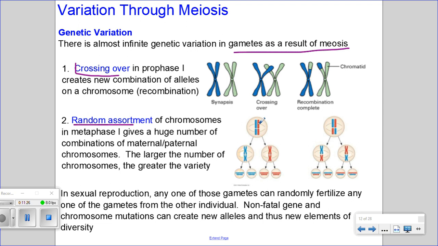The larger the number of chromosomes, the greater the variety of gametes that can be produced. So in sexual reproduction, any one of those gametes can randomly fertilize any one of the gametes from the other individual. Non-fatal gene and chromosome mutations can create new alleles and thus new elements of diversity.